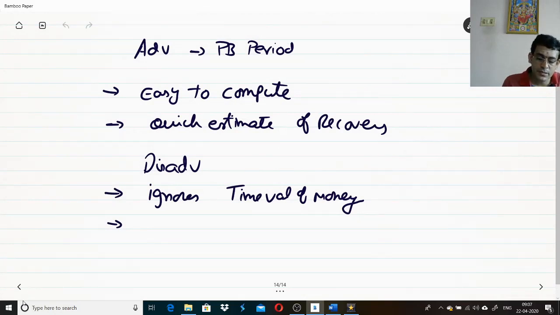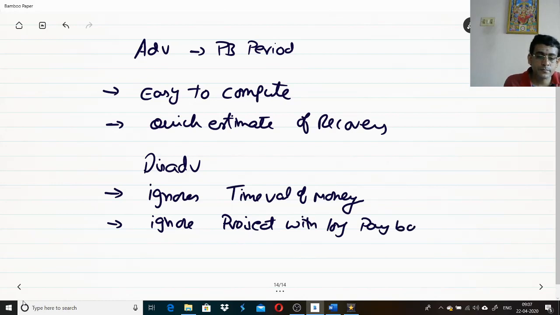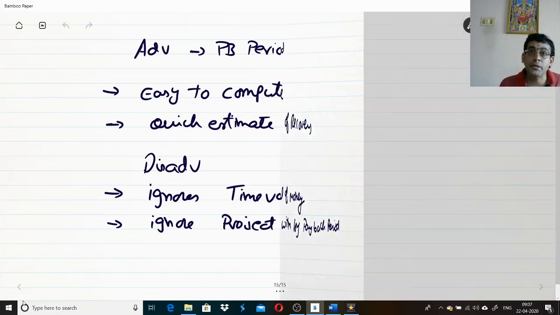The disadvantage is ignoring projects with long payback period. You are simply ignoring the projects with a long payback period. That is one of the biggest disadvantages of this method. So that is the payback period.